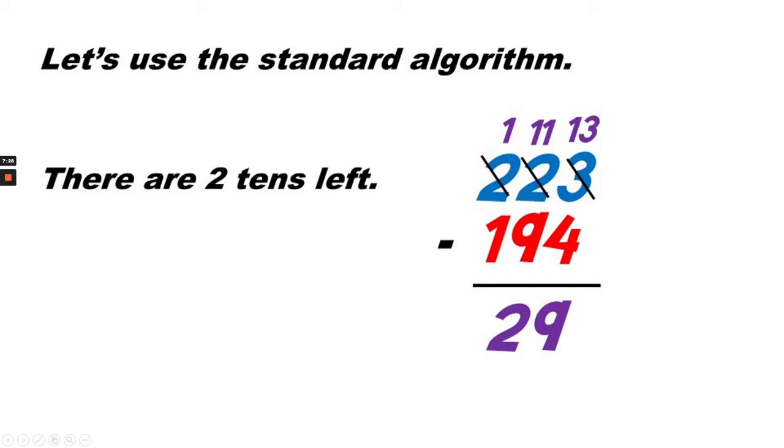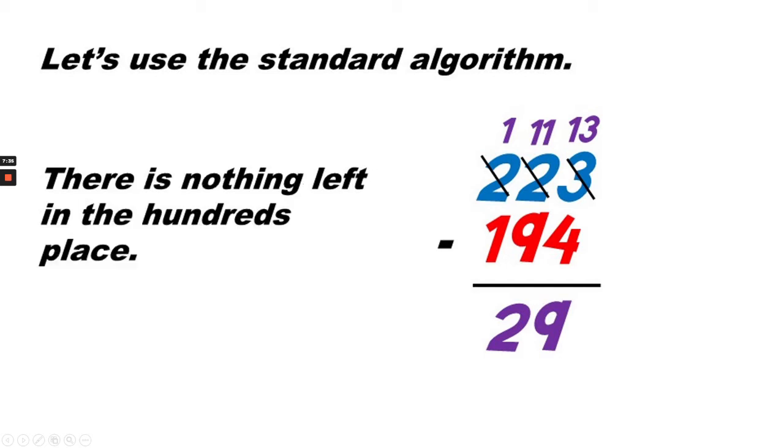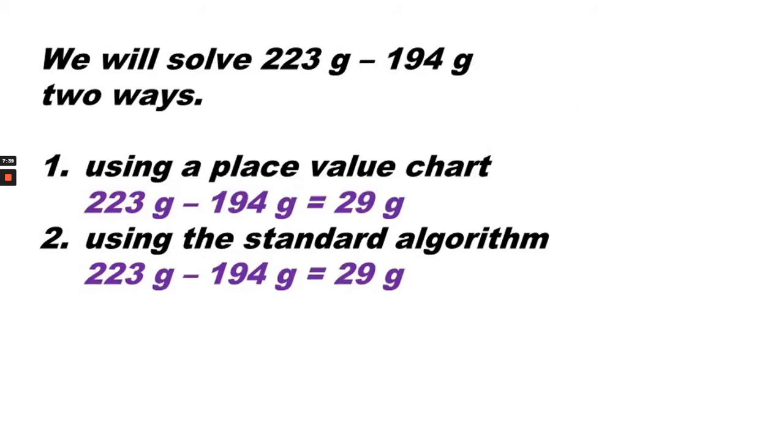Finally, looking at the hundreds column, we have 100 minus 100, and we know that 0 or nothing in the hundreds column. And again, we found that 223 minus 194 is 29 grams. They're both the same, so we can say that the answer is reasonable.